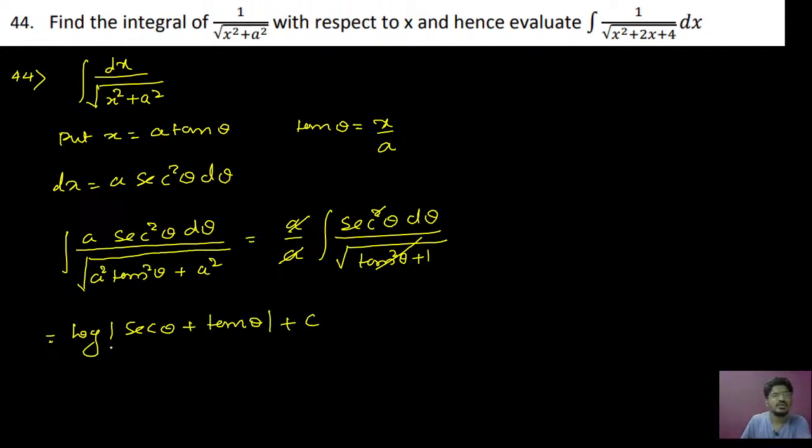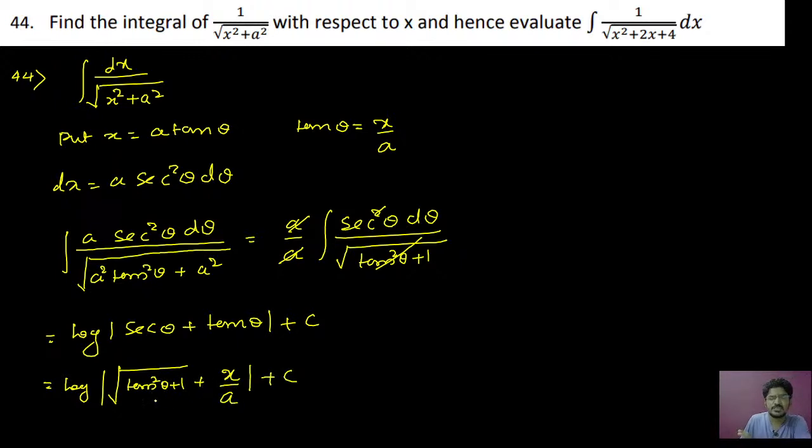Here you can see tan is x by a, and sec is root of tan square theta plus 1. So log of mod of root of tan square theta plus 1, plus tan theta, which is x by a, plus c.